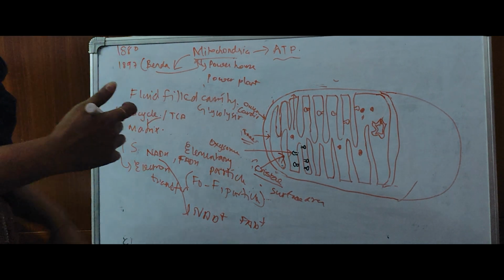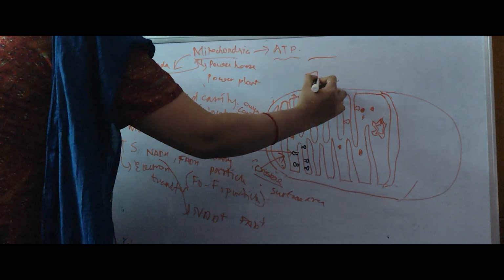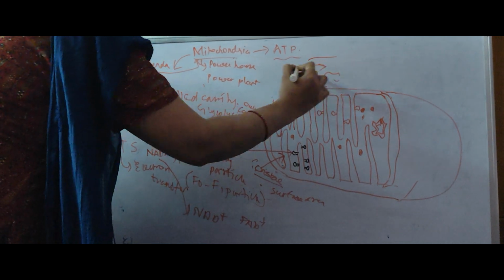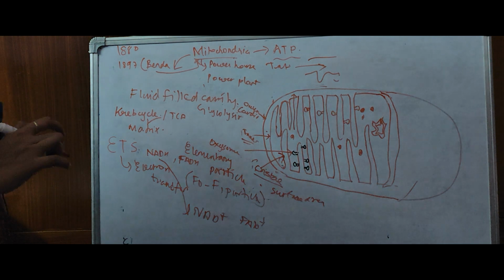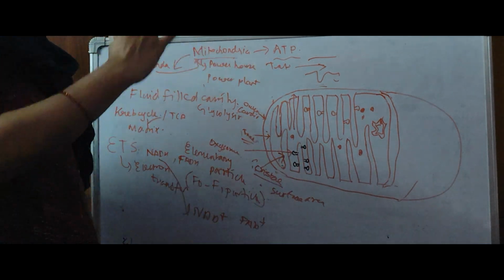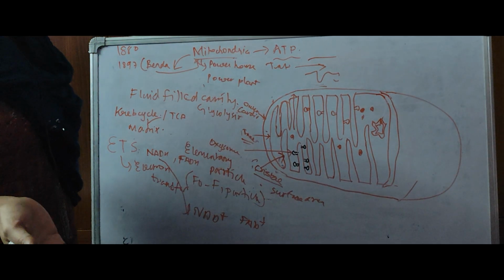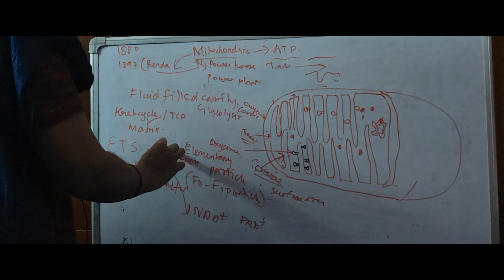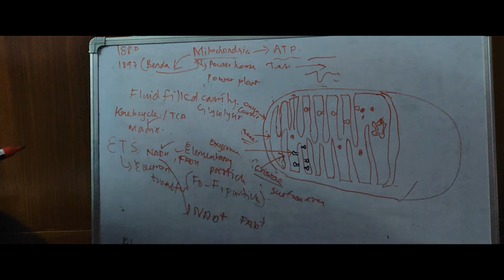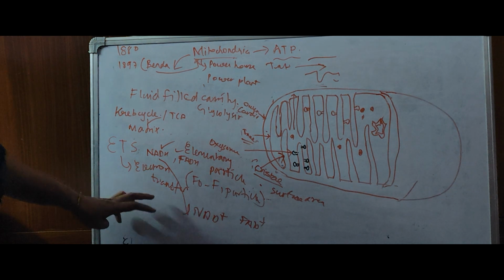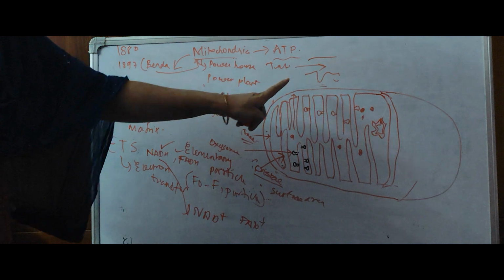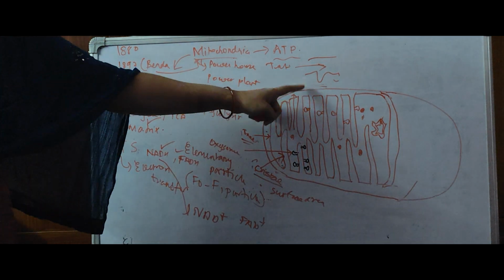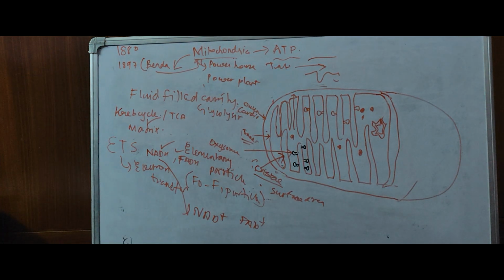So now this intermembrane space is filled with proton. From where these protons are coming? These protons are coming from NADH, FADH. When this NADH or FADH is oxidized into NAD plus and FAD plus, that time this particular proton is transferred to the intermembrane space.